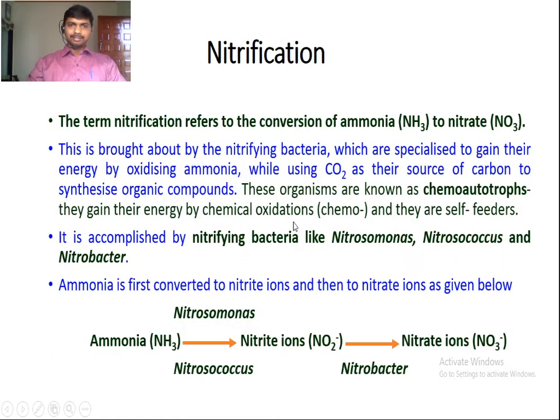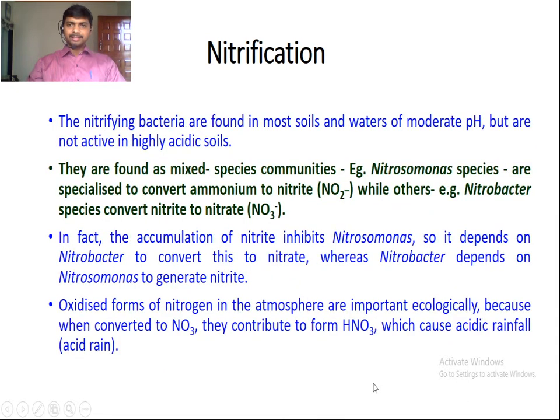So in this reaction we also see that the ammonia is first converted to nitrite ion by the activity of Nitrosomonas and Nitrosococcus bacteria. These nitrite ions are further converted to nitrate ion by Nitrobacter bacteria. So Nitrosomonas species are specialized for the first step, converting ammonium to nitrite, while others like Nitrobacter species convert nitrite to nitrate.